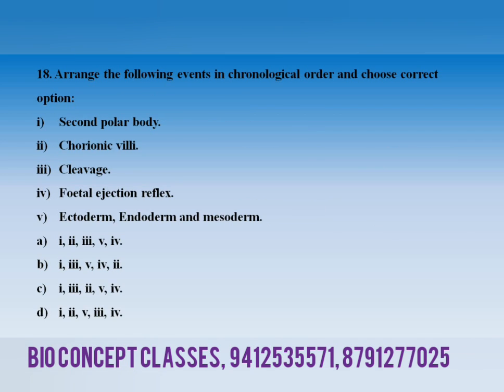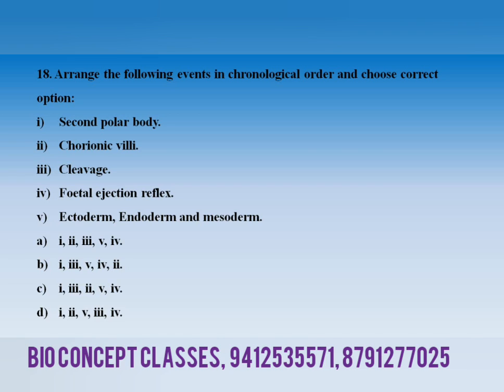Now 18 questions. Arrange the following events in the chronological order and choose the correct option. So you have 5 different events and you arrange all these 5 events in a chronological order. First, second polar body. Second, chorionic villi. Third, cleavage.